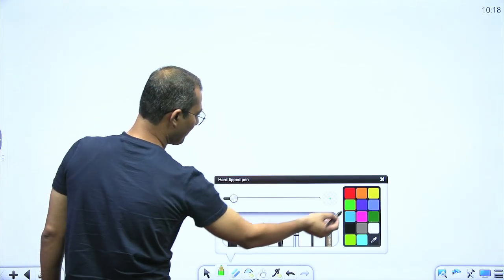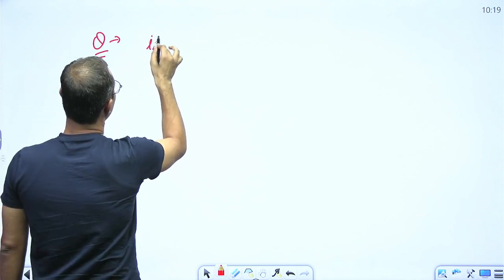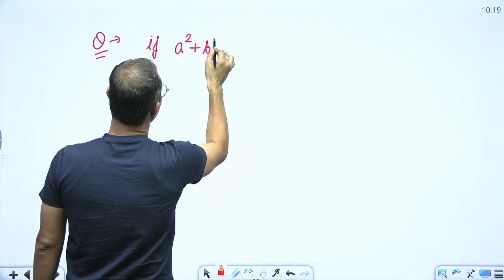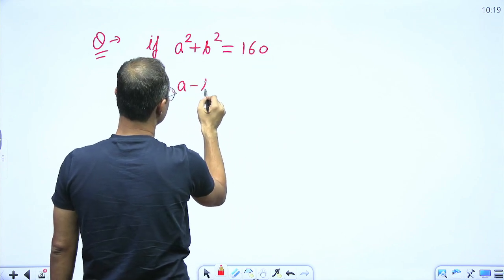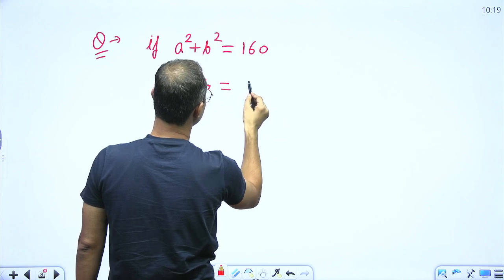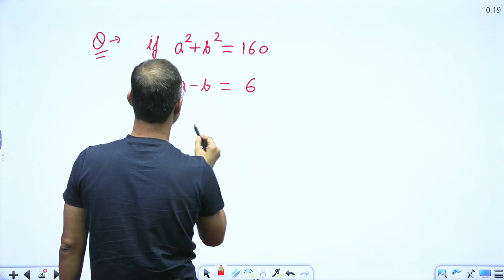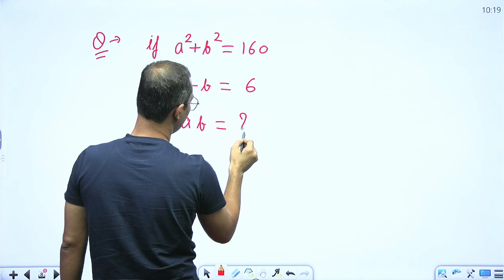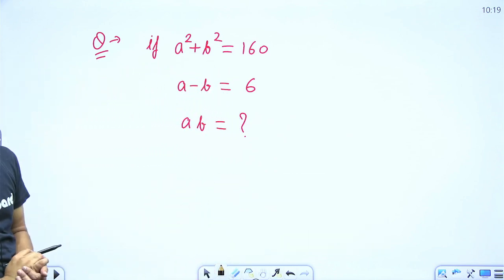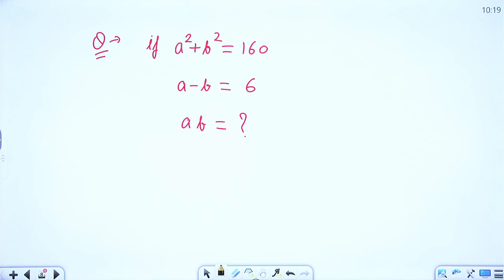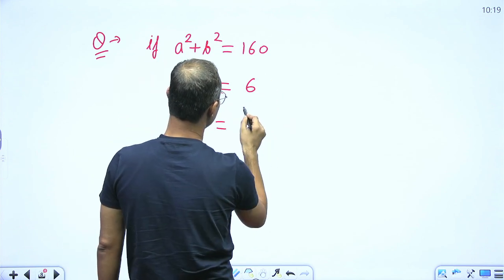If I ask you, if a square plus b square is 160 and a minus b is 6, then find the value of ab. So we can say that the value of ab is equal to how much? Just try this question and tell me what is the answer for this question.